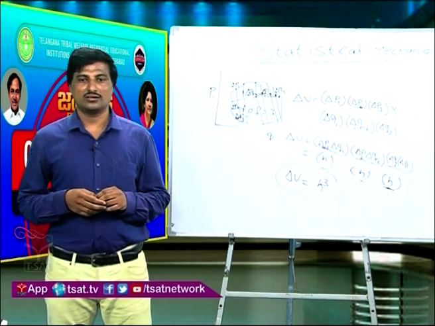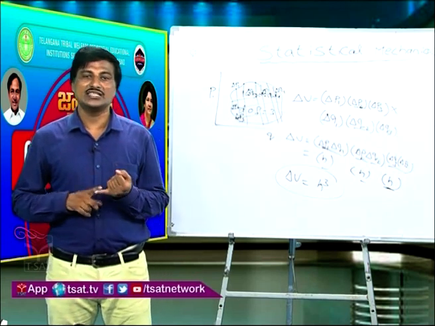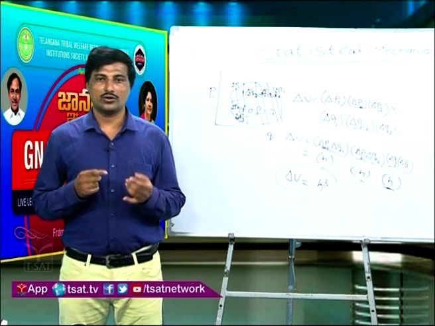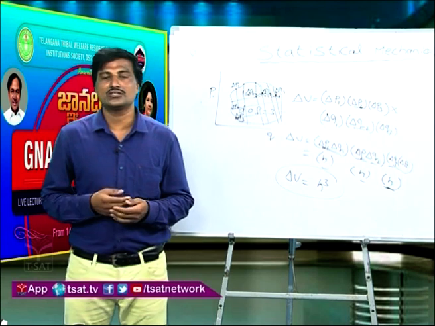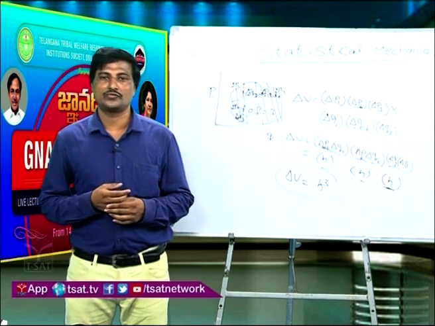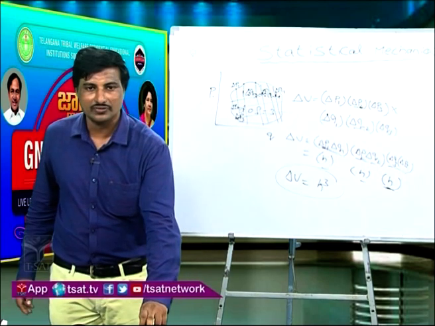Okay. Then like that, what is the probability to have an ace? Ace means in each set we have one ace, and in total 4 sets we have. So 4 divided by 52, what does it give? It gives 4 by 52, which is equal to 1 by 13. So like that we can calculate for many things.